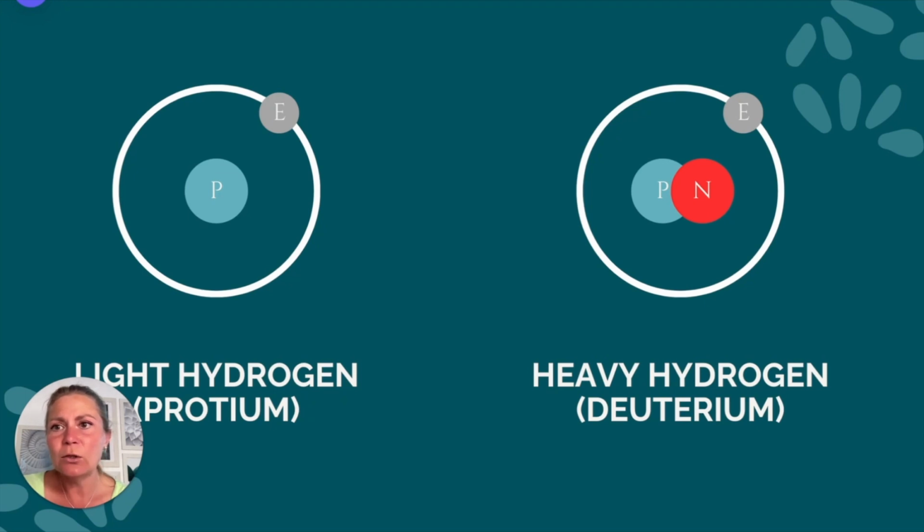And so not only does it break mitochondria, it also incorporates into hormones, enzymes, fats, all these important elements in our bodies. So that's why bringing down deuterium to healthy levels is one of the best practices we can do to get a healthier metabolism and a longer life as well.